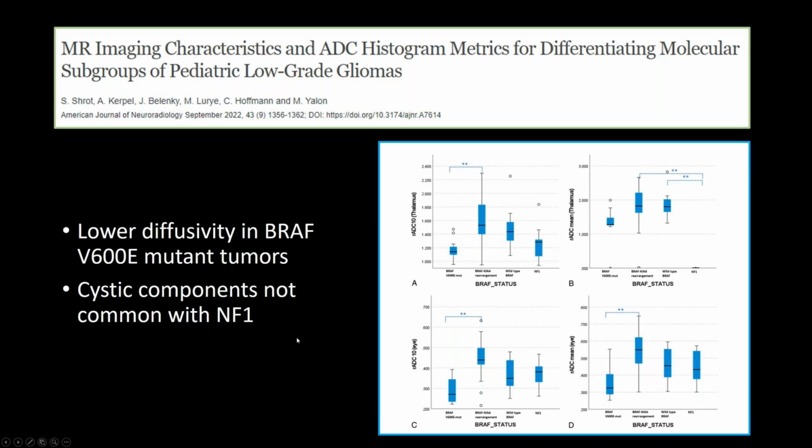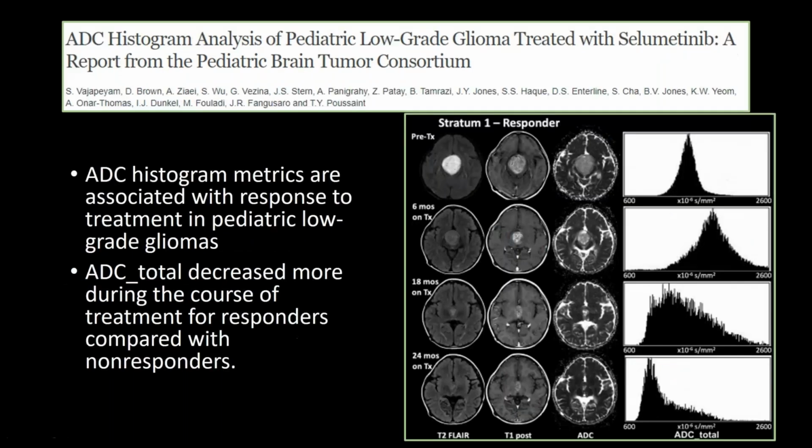On the flip side of it, we can have ADC identify tumor subgroups, but can we predict and analyze how patients respond to particular treatments? So this was actually a cohort of patients with low-grade glioma that were treated with selumetinib, and they followed a group of these patients over the course of 2 years, and looked at the ADC histograms as they changed over time.